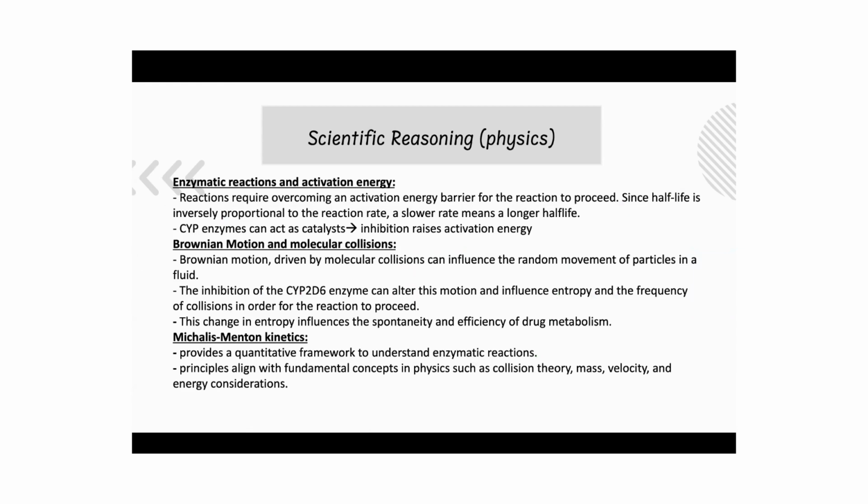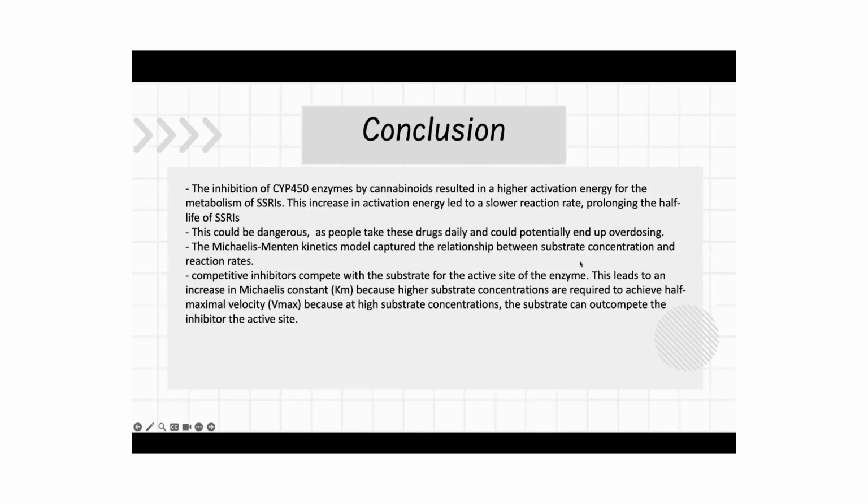Overall, the physics discussed in this presentation includes enzymatic reactions and activation energy, energy as it relates to work, Brownian motion and molecular collisions, as well as Michaelis-Menten kinetics. The inhibition of CYP450 enzymes by cannabinoids resulted in a higher activation energy for the metabolism of SSRIs. This increase in activation energy led to a slower reaction rate, prolonging the half-life of SSRIs. This could be dangerous, as people taking these drugs daily could potentially end up overdosing.